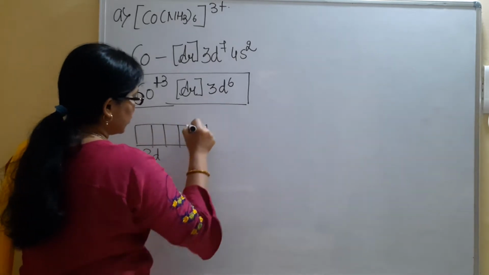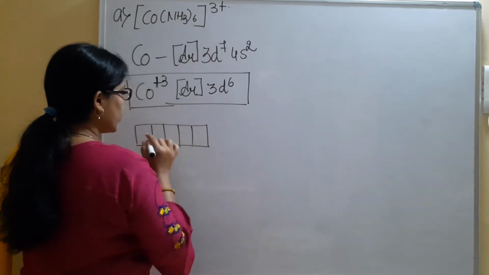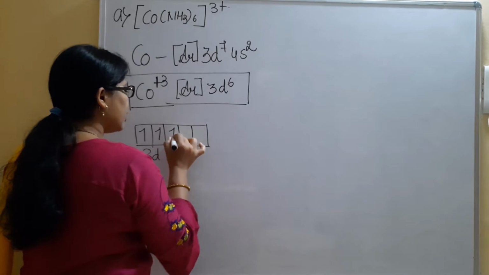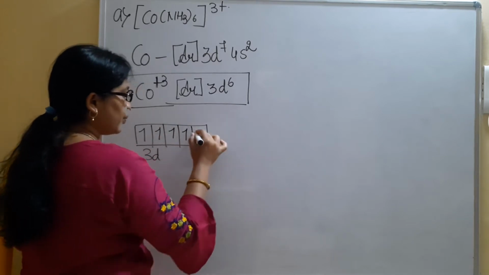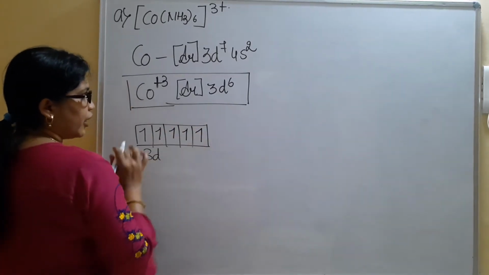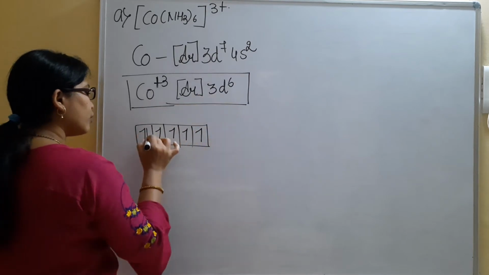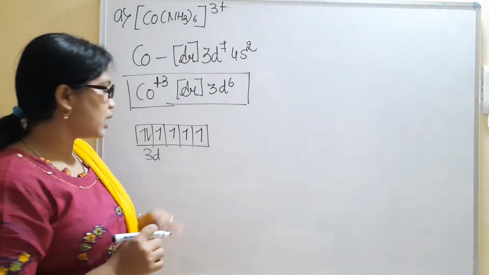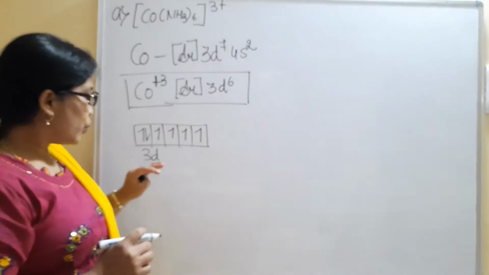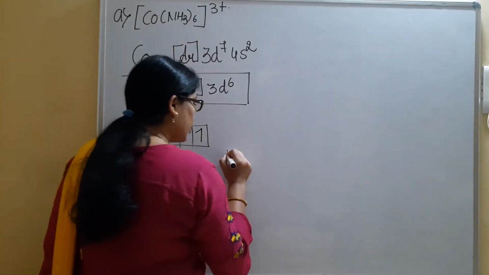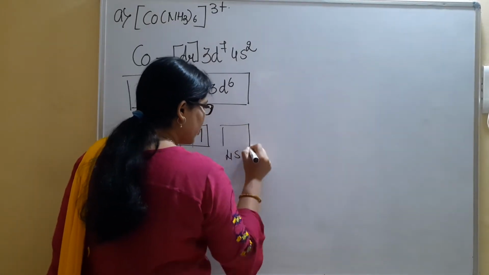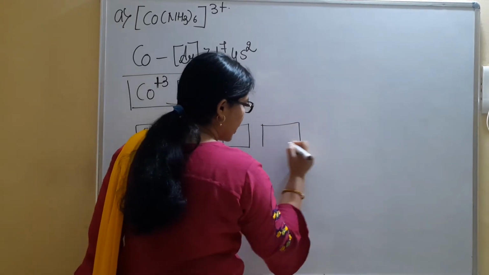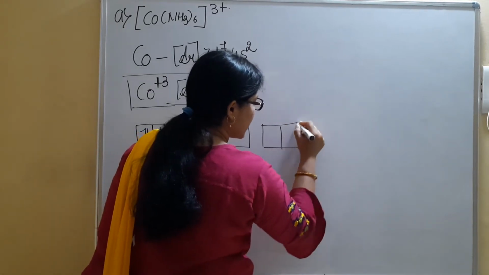1, 2, 3, 4, 5. Let us first singly fill according to Aufbau's principle. These are singly filled, and 5 electrons are completed. I have one more electron. Now 6 electrons are filled. Once we have 3d, we will also have the 4s orbital, and after that, we will also have the 4p orbitals present.